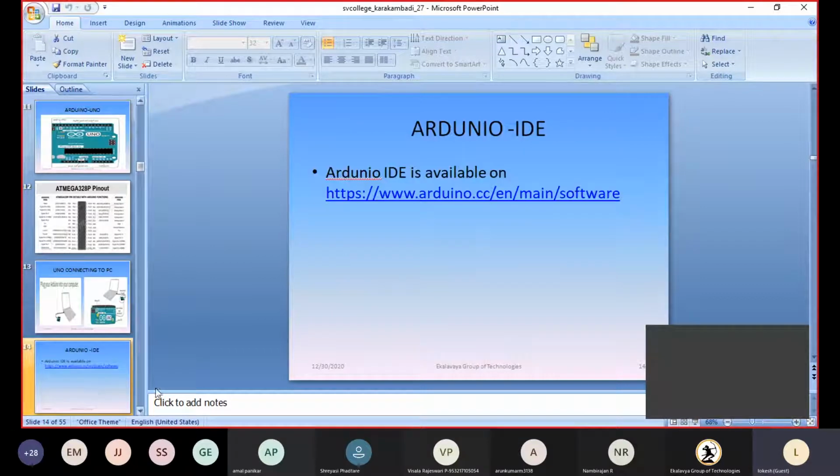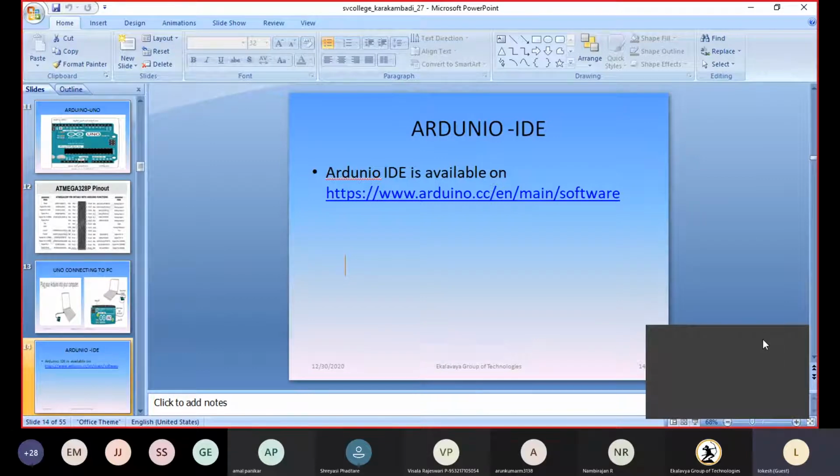Okay, next. We have seen the hardware. Now we would like to see the software, how we can develop the embedded system. An embedded system is nothing but a combination of hardware and software, utilized for a dedicated functionality. That's the main definition of an embedded system. First we have seen the hardware details, now we will see the software details.